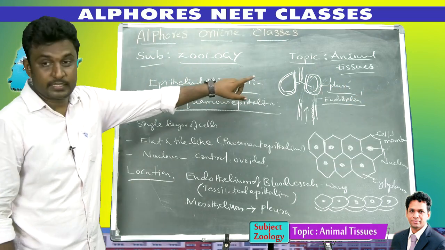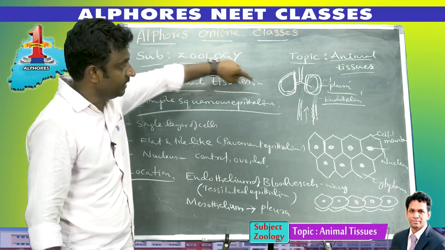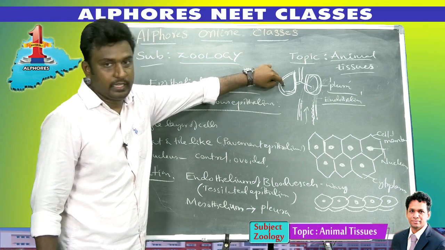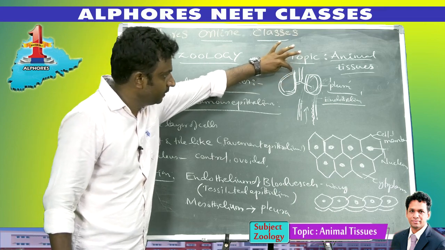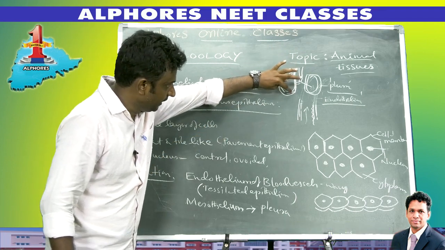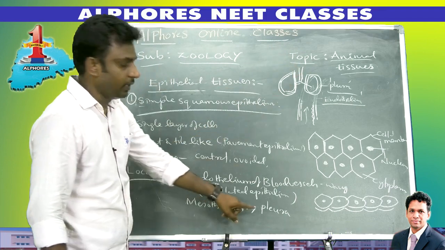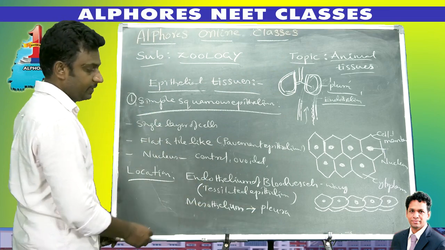So this pleura is also one type of simple squamous epithelium. Simple squamous epithelium is present surrounding the lungs. Lungs are protected by two layers of cells, and the layer surrounding the lung is called pleura. This pleura is also made up of simple squamous epithelium.